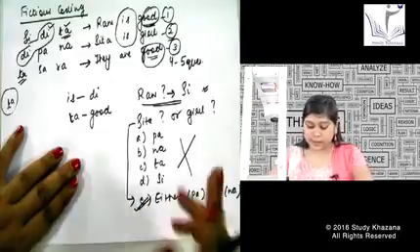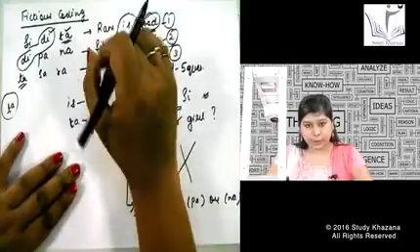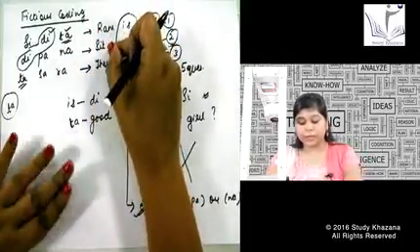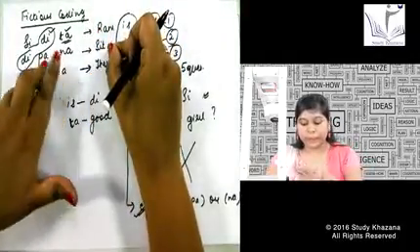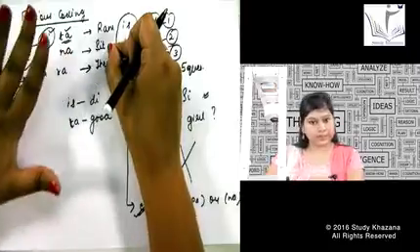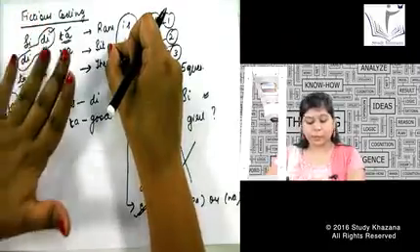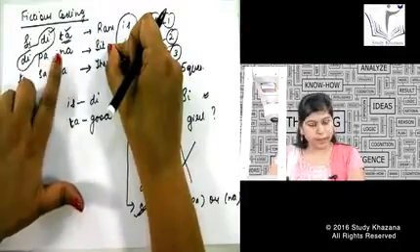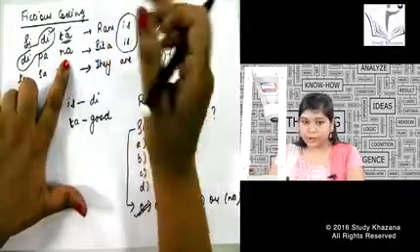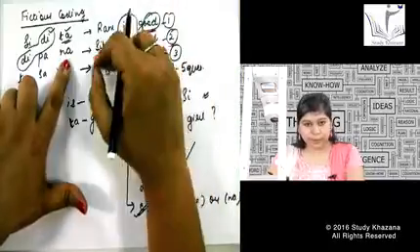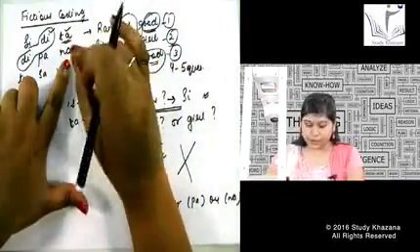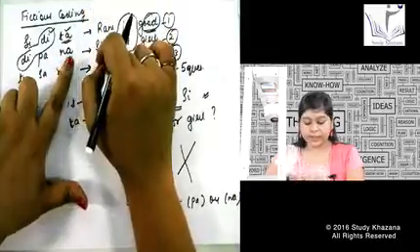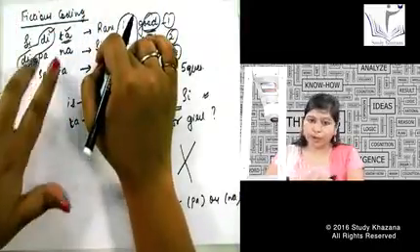Why am I saying this answer is correct? See, if I have the word Sita and I have on the left hand side two options, PA or NA, I am at least pretty much sure that the answer will come between these two words only, whether it will be PA or whether it will be NA. I cannot confirm that it will surely be PA or surely be NA. I cannot say that, but I can definitely say this, it will be either PA or NA.